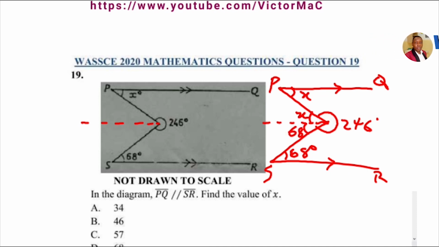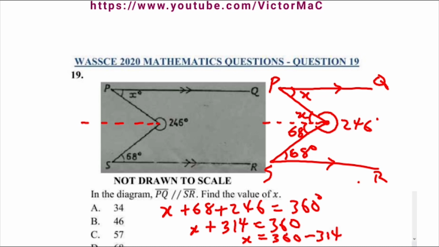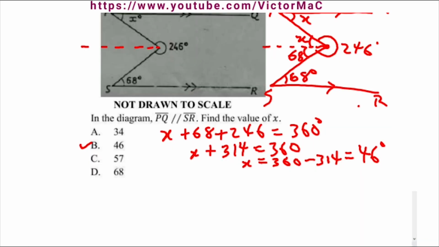Angles at a point, remember, equal 360. So when we add X plus 68 plus 246 equals 360. 68 plus 246 is 314, and then X equals 360 minus 314, and that gives us 46 degrees, and that's option B. Option B is the correct answer for X.